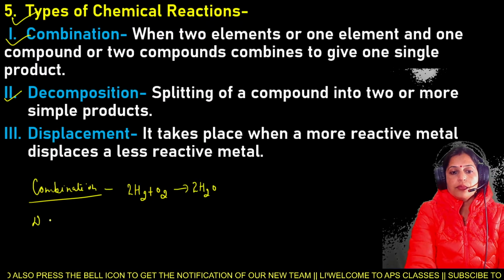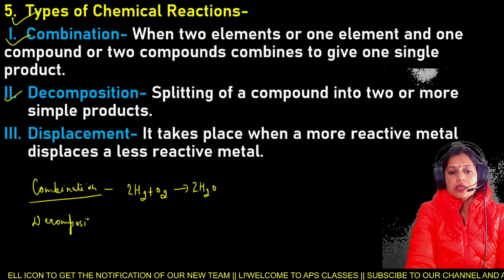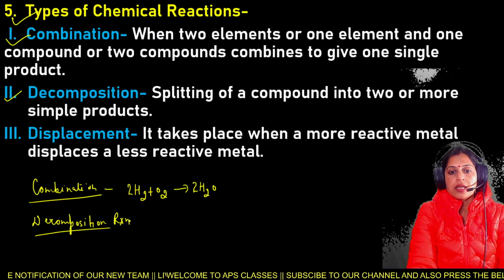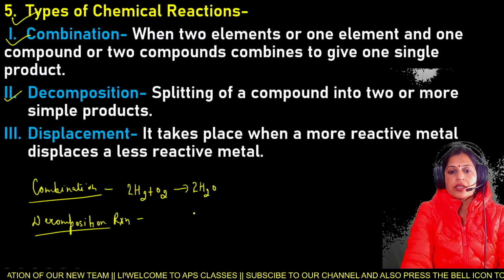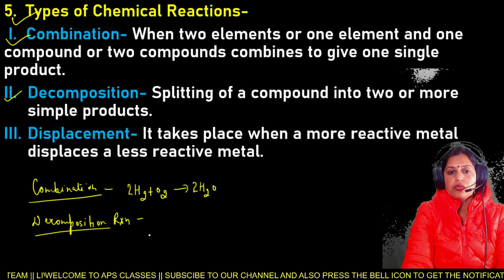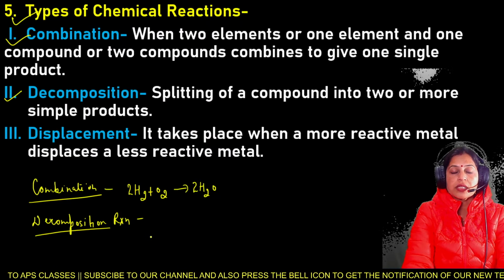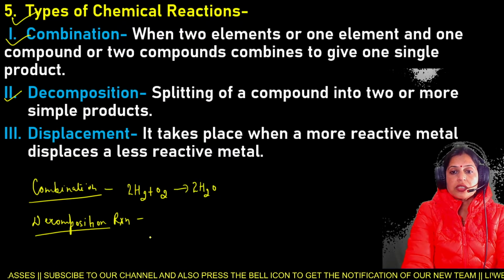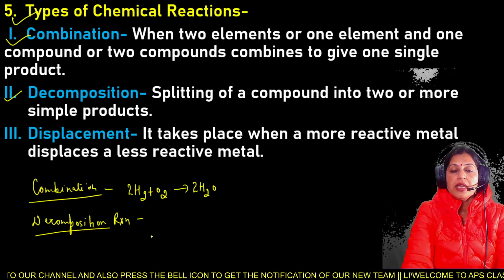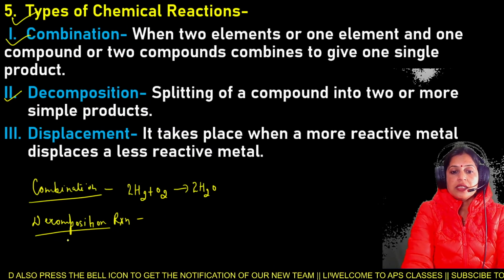Second one is the decomposition reaction. This is the second type of the chemical reaction. And in decomposition reaction, splitting of a compound into two or more simple products is known as decomposition reaction. जब हम split कर देते हैं compounds को दो या दो से अधिक simple products में, that reaction is known as the decomposition reaction. Next is displacement reaction.